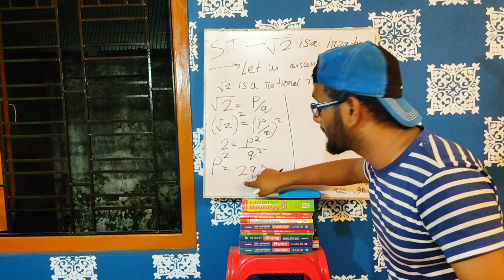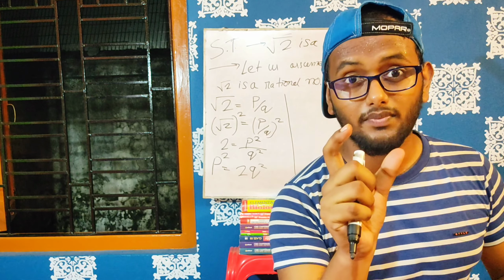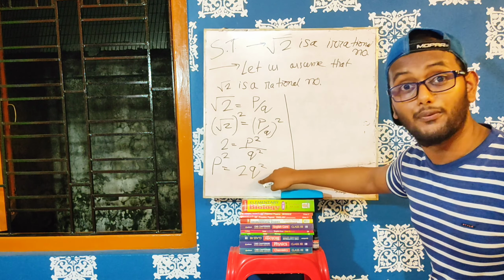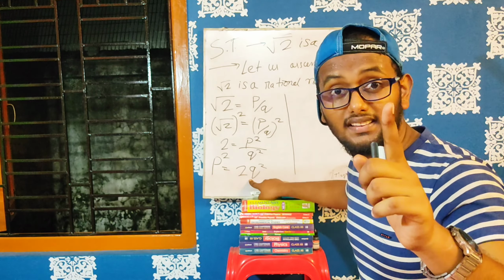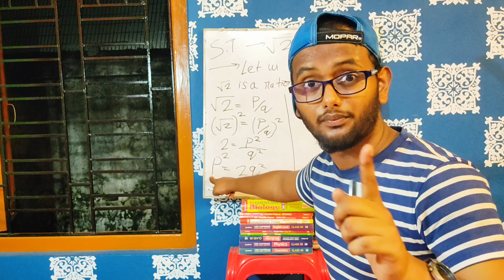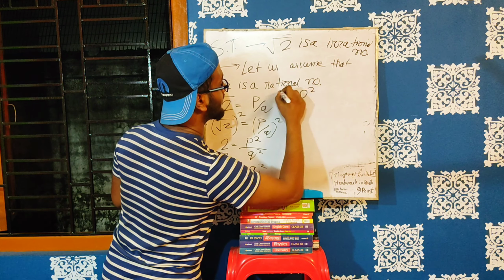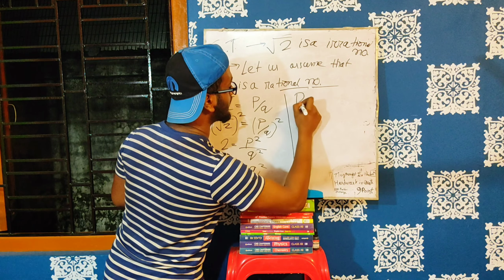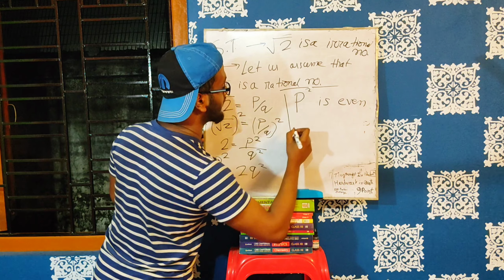If we divide this number by 2, we will be getting a whole number. That means 2q square is an even number. If 2q square is an even number, and 2q square is equal to p square, then p square is an even number. That means p square is even.